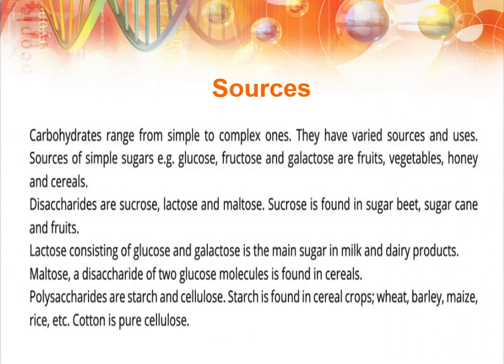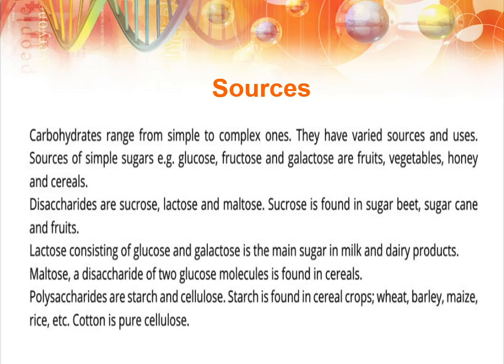First one is carbohydrates. They are of very different varieties. They can be simple ones, they can be complex ones. Simple, glucose; complex, starch or cellulose. So they have different sources depending upon their complexity, depending upon their simplicity. So starting from the lowest one, glucose, fructose and galactose, the most important carbohydrates. They are present in fruits, vegetables, honey and cereals.